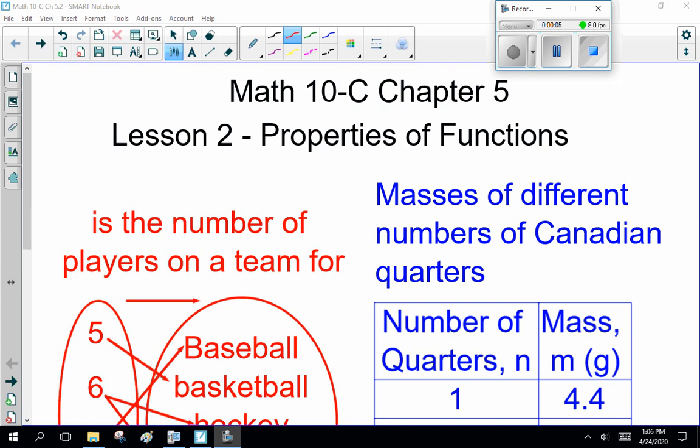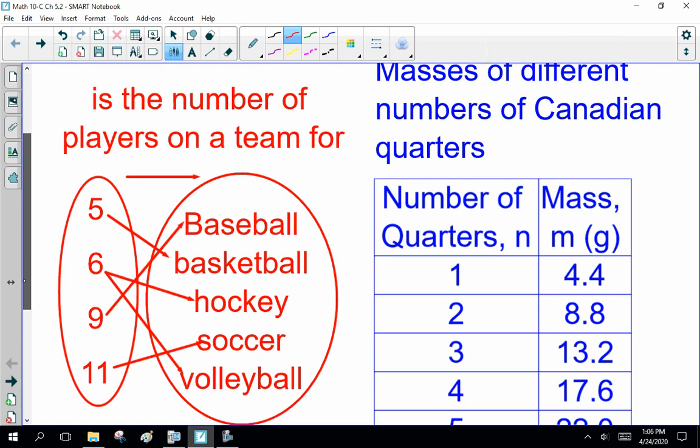Welcome to Math 10C, Chapter 5, Lesson 2, Properties of Functions. Now, last class, we talked about functions and how to write them out. We talked about arrow diagrams and tables and ordered pairs, all technical terms representing relations. So here's a couple of them here.